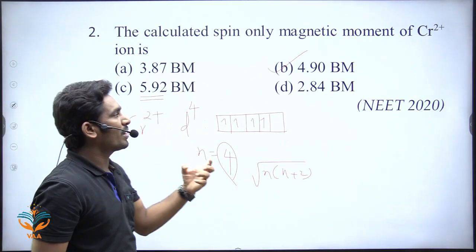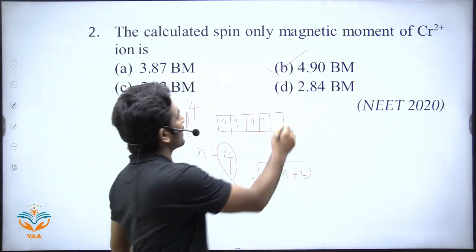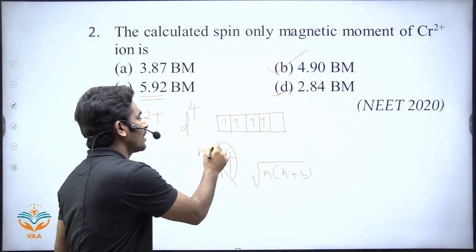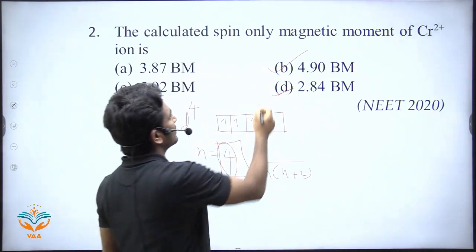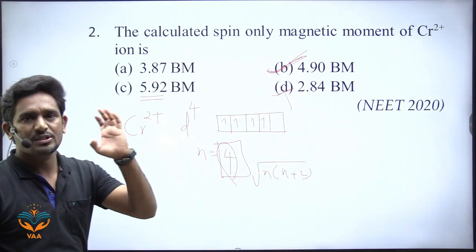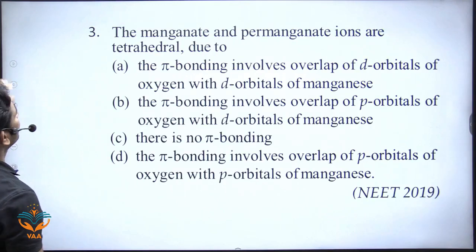If the number of unpaired electrons is 2, then the magnetic moment will be 2. So here the number of unpaired electrons is 4. So the answer is B. Okay, right. Next one.